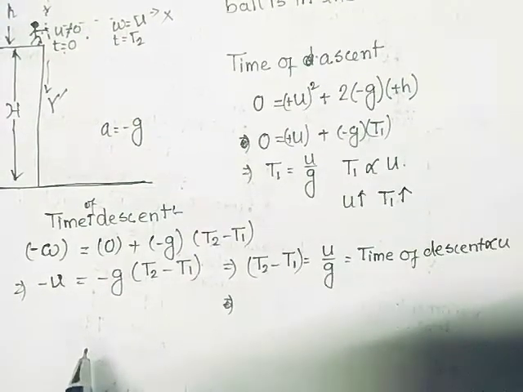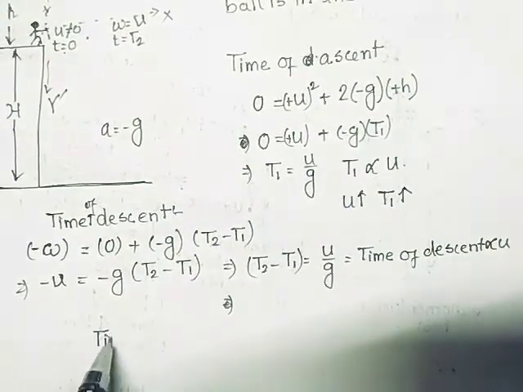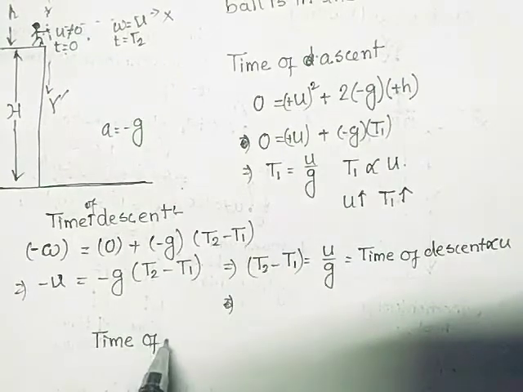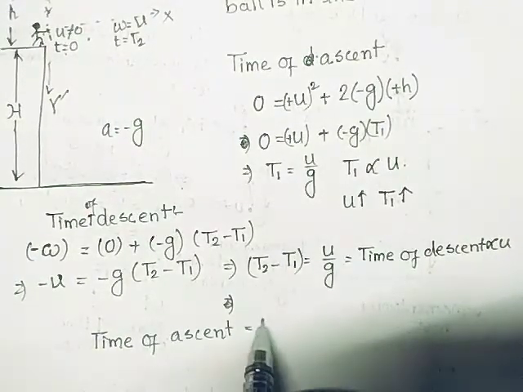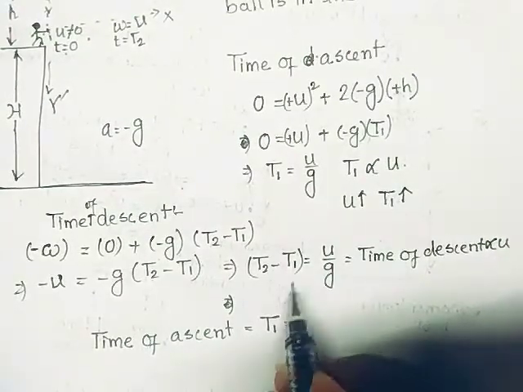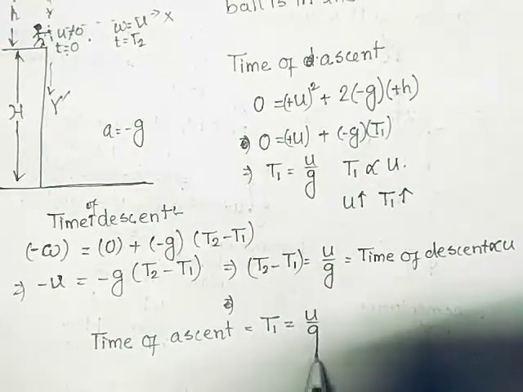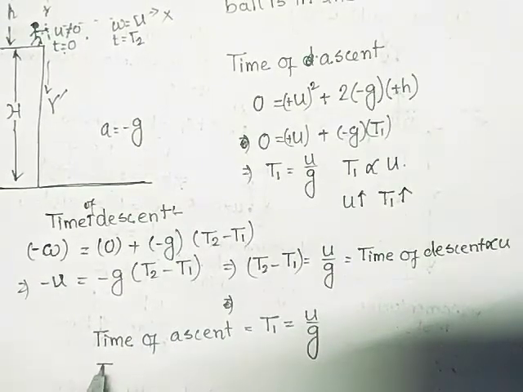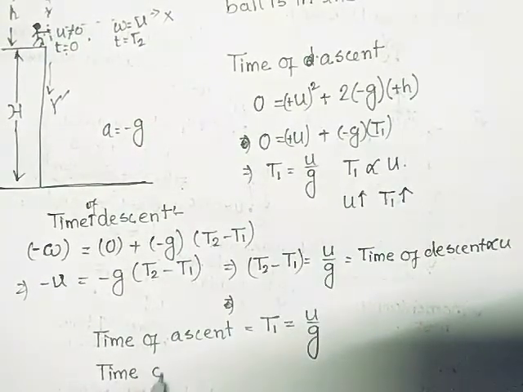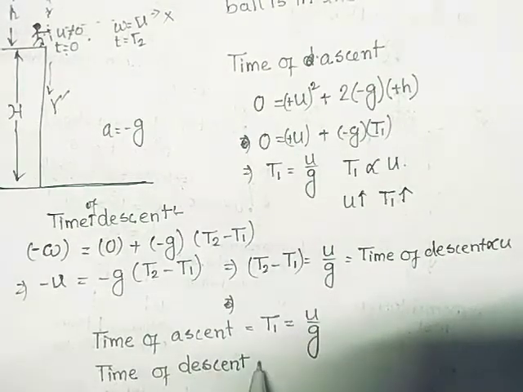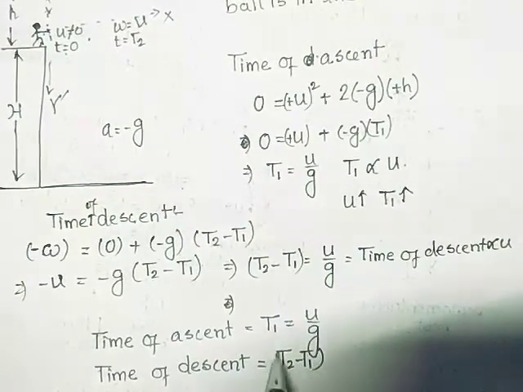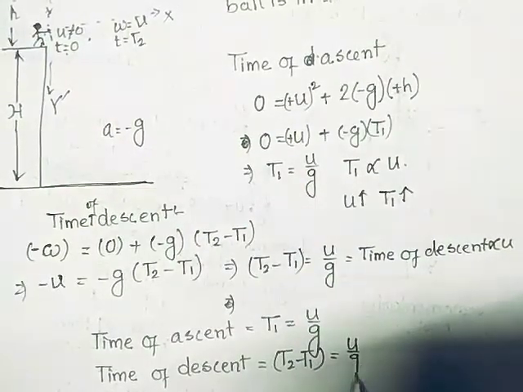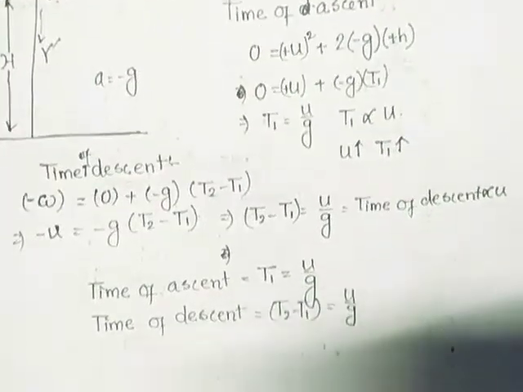So here several things I want to clear. I want to jot down all of the things here. Time of ascent is equal to t1, it is equal to U by g. Time of descent is equal to t2 minus t1. It is again U by g. So time of ascent and time of descent are equal.